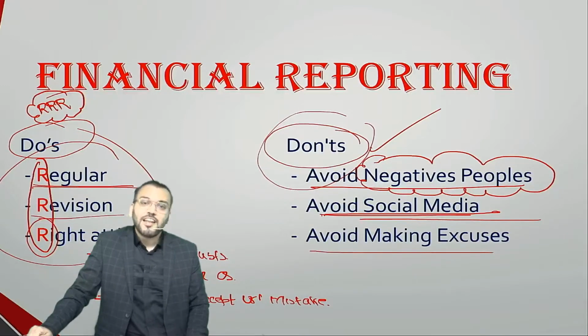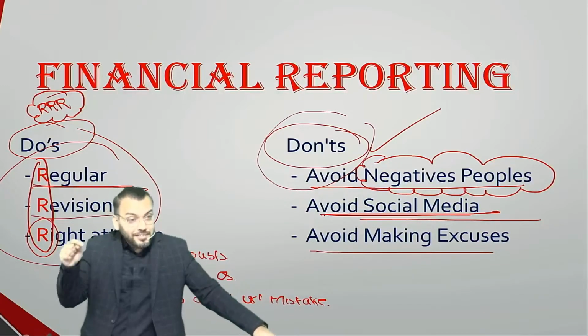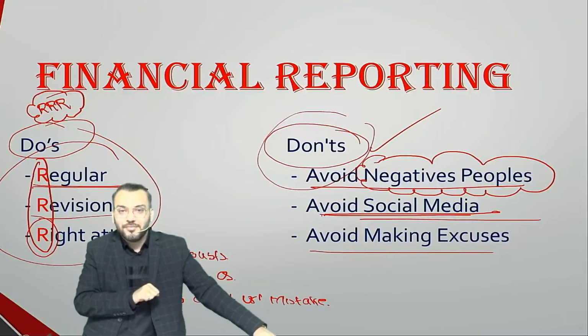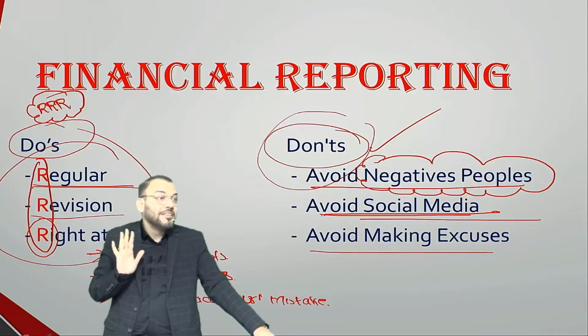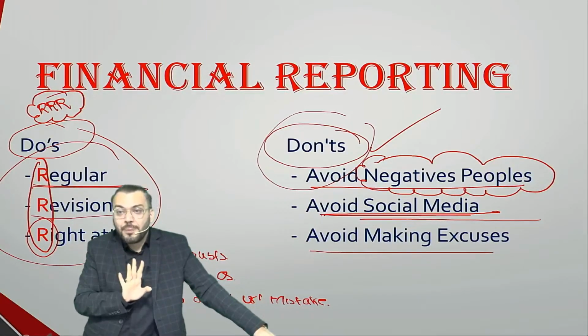Whatever is important in your life, that you should do. You decide what is important for your life. Like right now, what is important: to become CA or not to become CA. So you should give first preference to CA study. So you can't make an excuse for CA study.